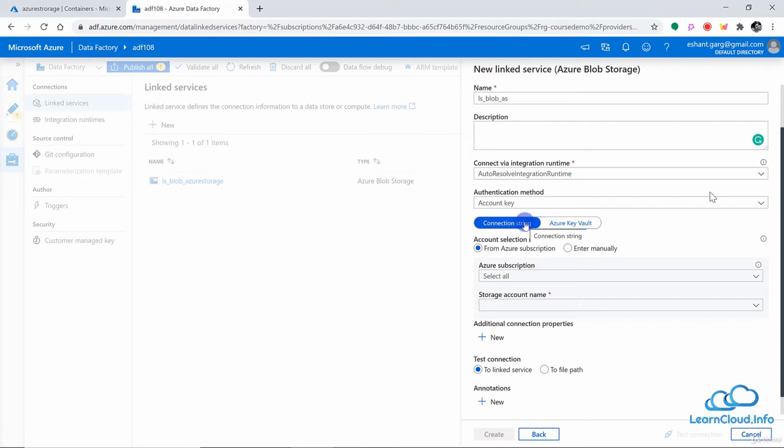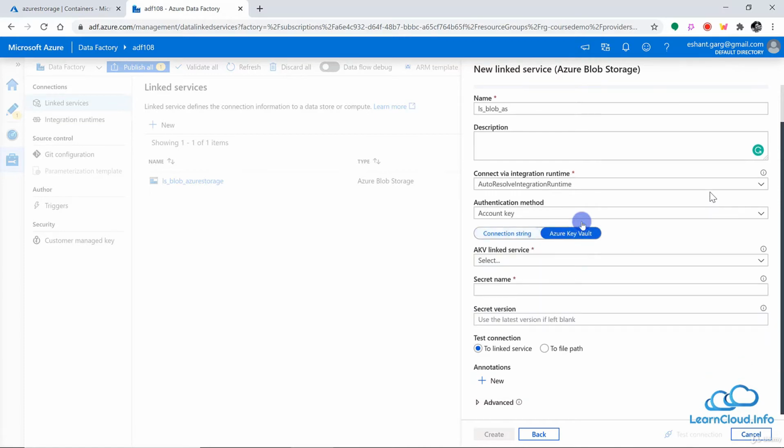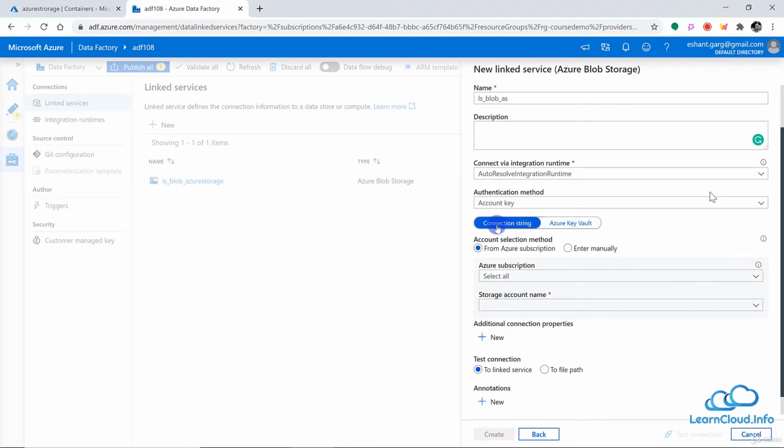And then you have again 2 options. Where is your connection string stored? You can directly choose connection string, which is also the default, or you can choose Azure Key Vault if your connection string or your credentials are stored in Azure Key Vault. So as of now, let's just choose the default one, which is connection string. And then you have this connection string information.